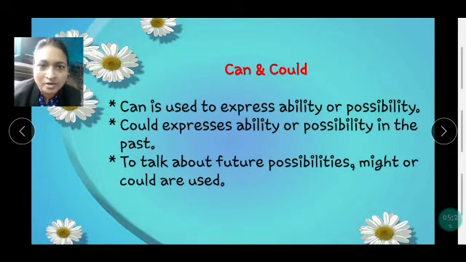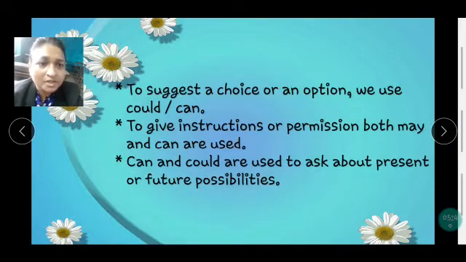Now, can or could. Can is used to express ability or possibility. She can dance, she can sing, so that shows ability. Could expresses ability or possibility in the past. Can is for present and could is for past. To talk about future possibilities, might or could are used. To suggest a choice or an option, we use could or can. To give instructions or permission, both may and can can be used.